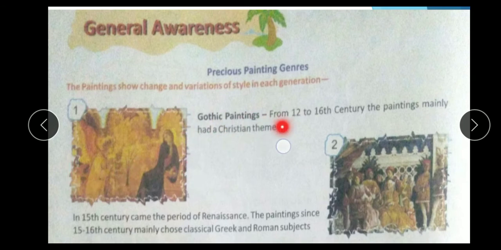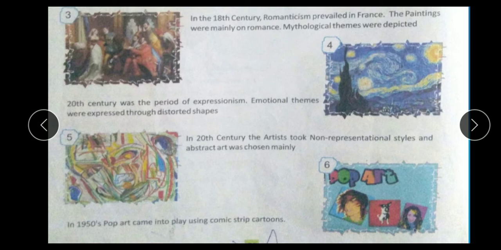Second, in the 15th century, the period of Renaissance, the paintings from the 15th to 16th century mainly chose classic Greek and Roman subjects. Third, in the 18th century, Romanticism prevailed in France, and the paintings were mainly on romance, with mythological themes depicted.